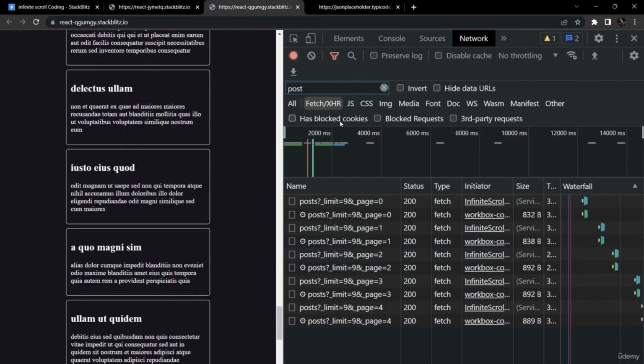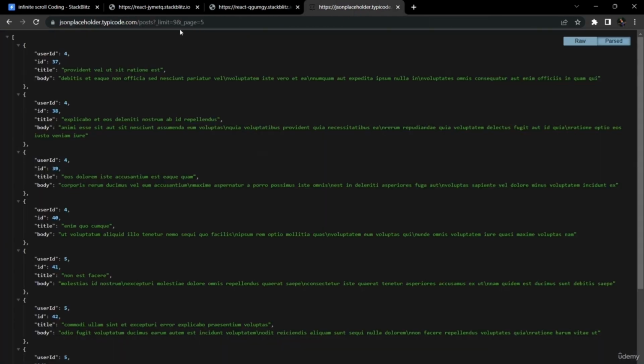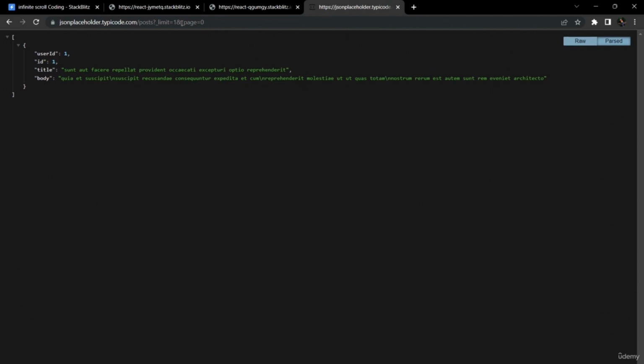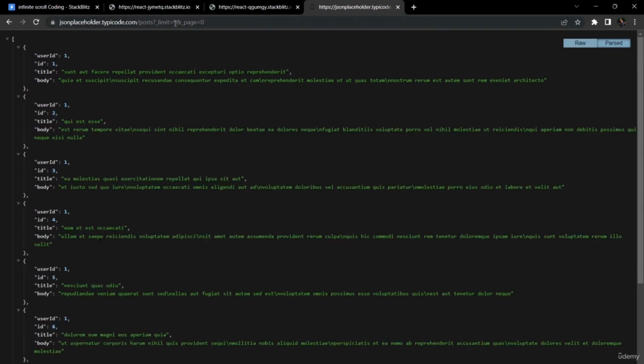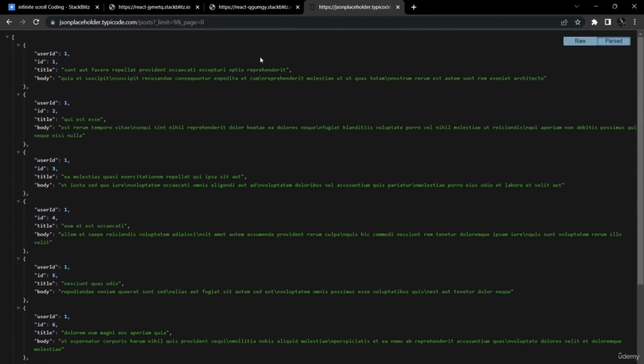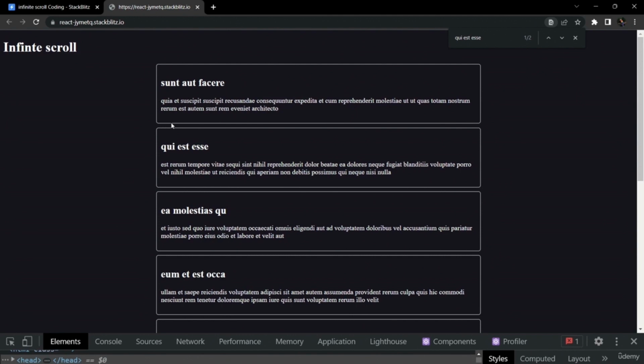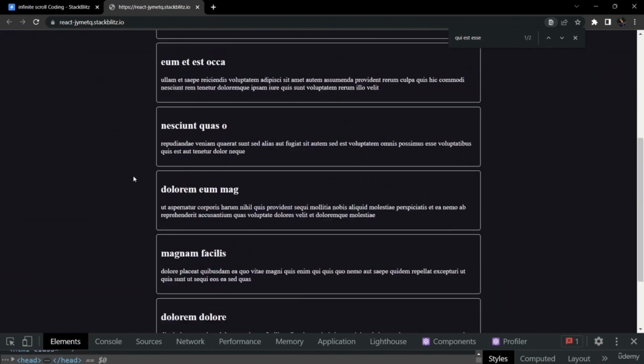So if in an interview someone asks you to make this infinite scroll, you can't make it with just any API call. You have to be very specific about an API call that supports this limit and page number. In earlier days we used this page number to make paginations, but now in infinite scroll, as we scroll down, we can update the page from 0 to 1 and 1 to 2 as we scroll down to the bottom of the page. So this is the example I have created as of now.